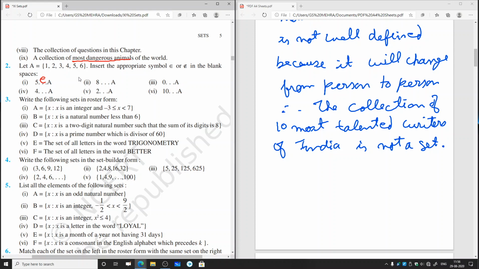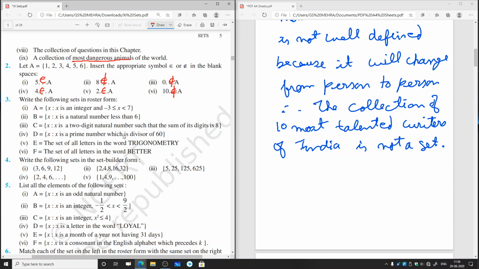Then next one, 8 is not a member of the set A. So we'll write 8, then we'll cancel the belongs-to symbol. This stands for 8 does not belong to A. Then 0 is also not a member of the set A. So we'll write 0 does not belong to A. Then here 4 belongs to A. Then 2 is also a member of the set A. So 2 belongs to A. Then 10 is not a member of the set A. So 10 does not belong to set A.